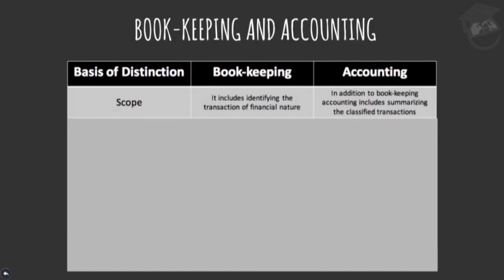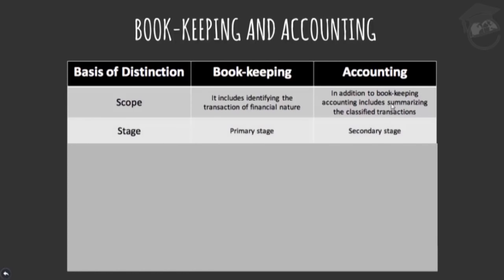First one is on the basis of scope. Bookkeeping is a very small part of the accounting process, so its scope is narrow. On the other hand, accounting starts where bookkeeping ends, so its scope is broader. Next is stage. Bookkeeping comes at the primary stage because everything starts with recording of the transactions. And again, accounting comes into the picture where bookkeeping ends, so it comes in the secondary stage.